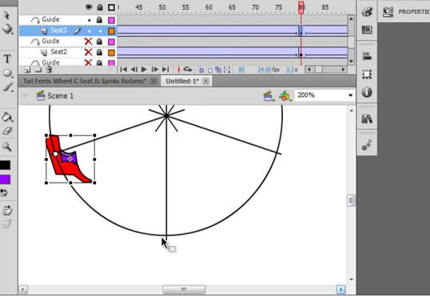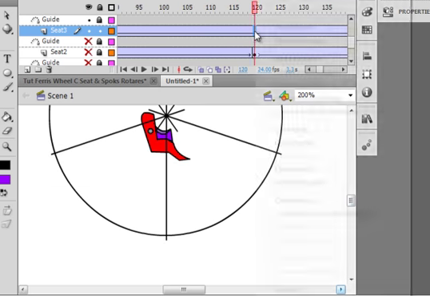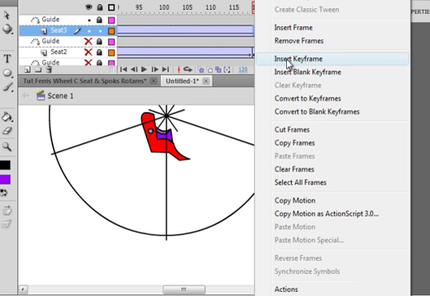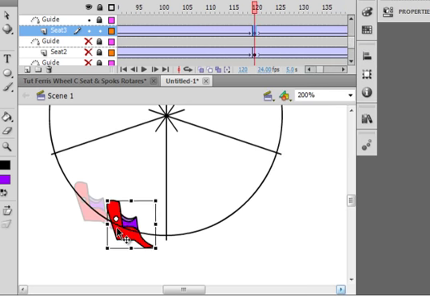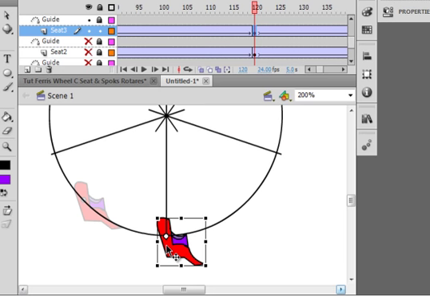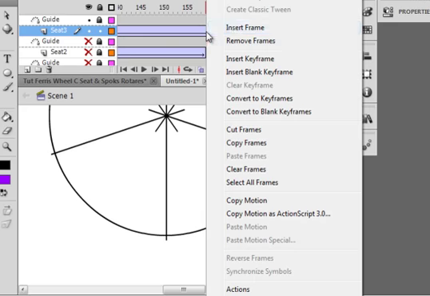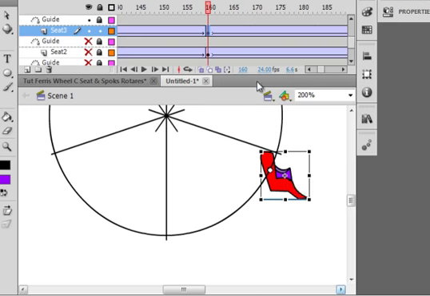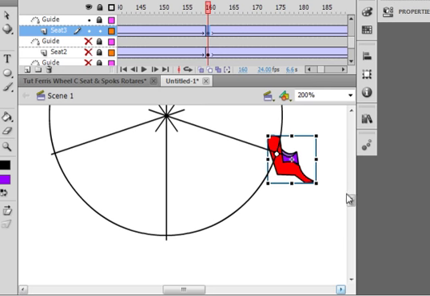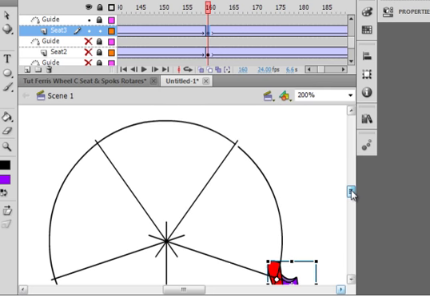Holding my finger down here now so I know which one to go to next. And you might not have to do this. Insert keyframe, drag it there. Holding my finger here now for the next one. Pulling it up. Holding my finger here. I know it's the last one because it got the break in it.